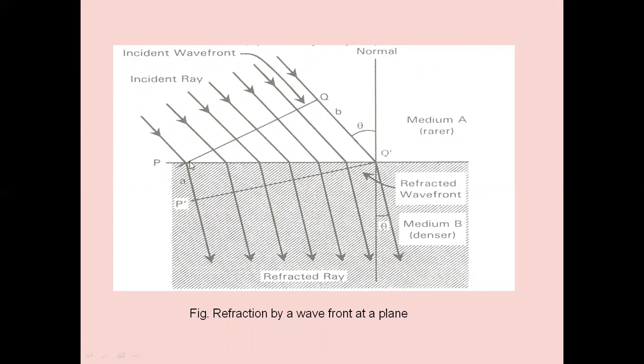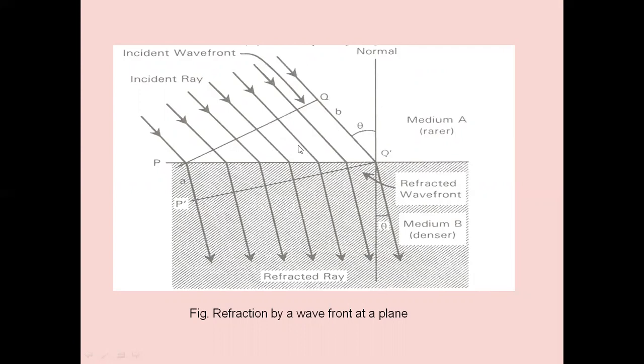Let us take a wavefront here, P and P dash, normal to it. The waves are passing through it. This is the angle of incidence, theta I, let me take. It is always measured with respect to the normal.